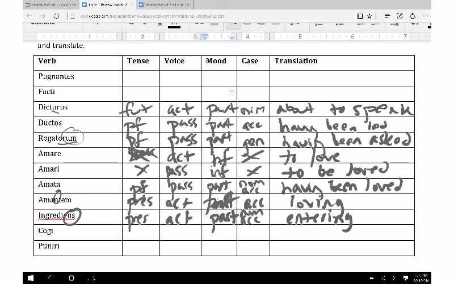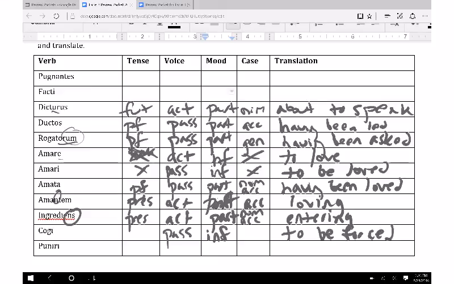Okay. Cogi is our next one here. We had the word cogo, cogere the other day, to force. All right. So now we have cogi. All right. We cut the whole ERE off and put in the I. That makes this a passive infinitive. That's how I form the passive infinitive for third conjugations. The whole ERE drops out instead of just that ending like we had on amare up here. That E dropped out and changed to an I. Here it's the whole ERE and it changes to an I. So we have a passive infinitive. So this word means to be forced.